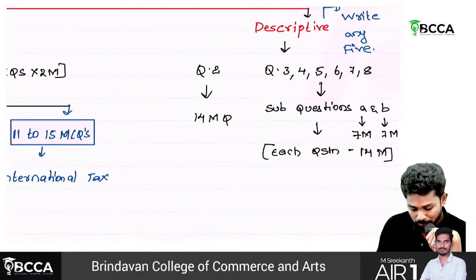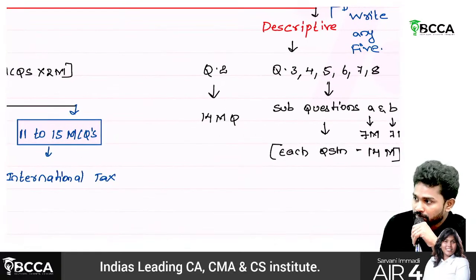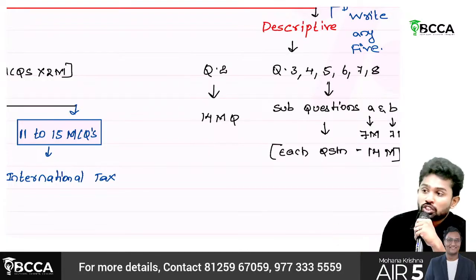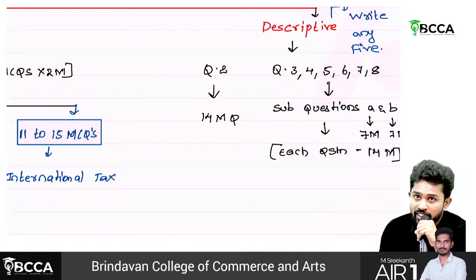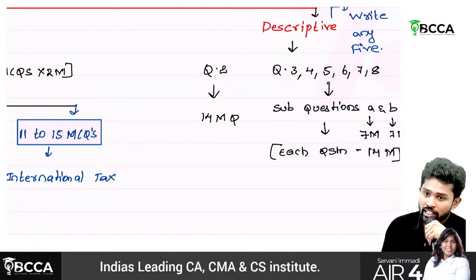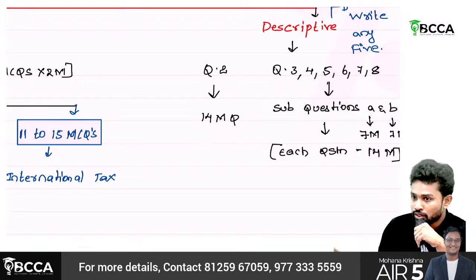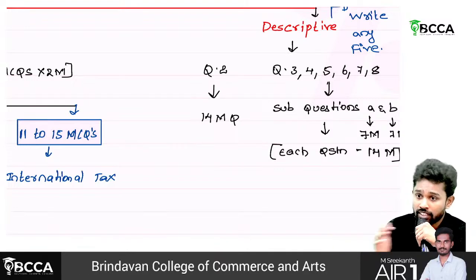Coming to descriptive, question number 2 to question number 8: 2, 3, 4, 5, 6, 7, 8. Question number 2 alone is a straight 14 marks question, sir. Other than question number 2, all the questions 3, 4, 5, 6, 7, 8 will have sub questions: 2A, 2B, 3A, 3B, 4A, 4B, like that.